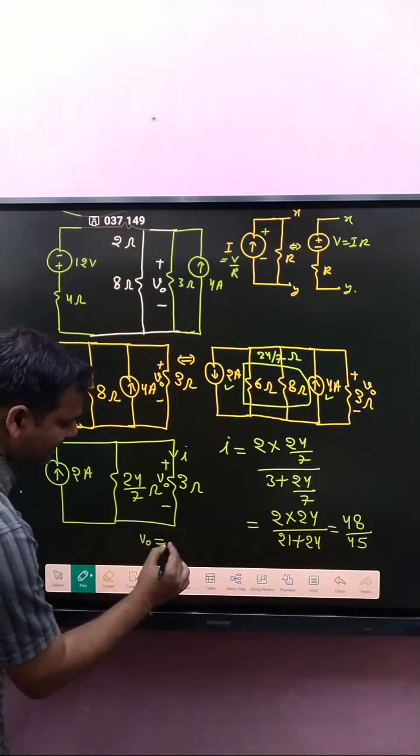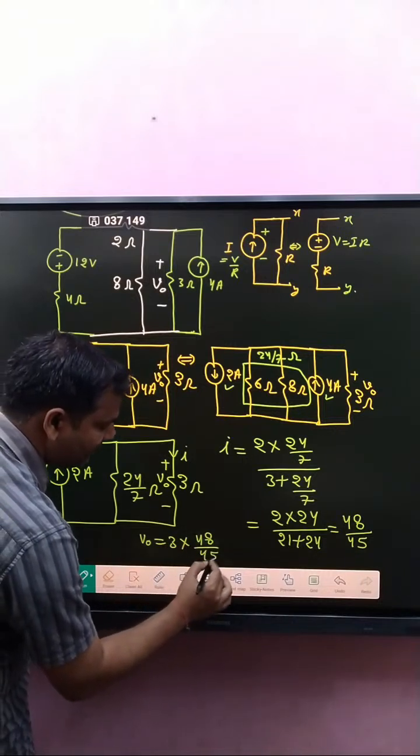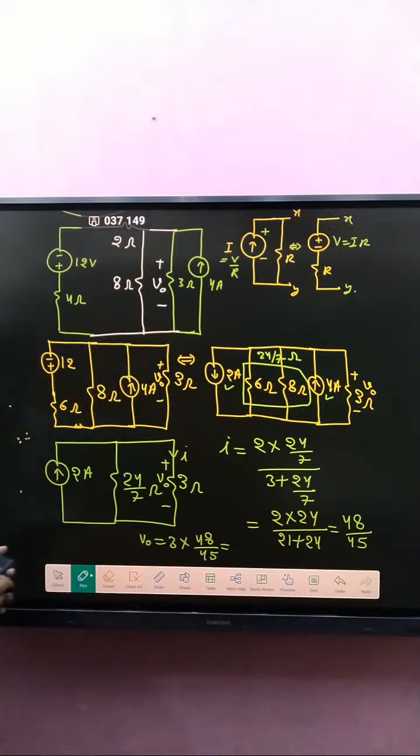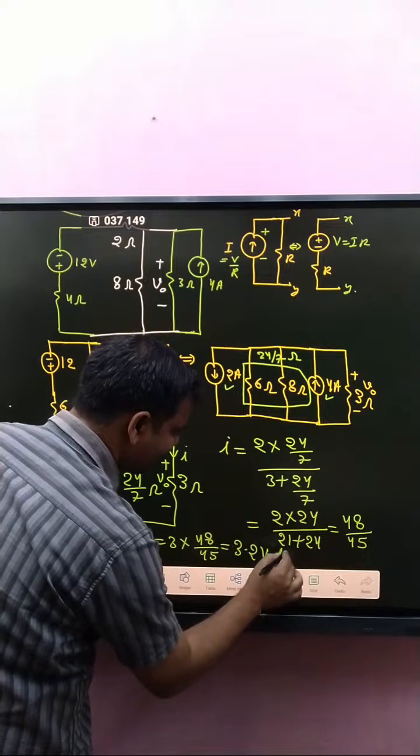And what about V naught? V naught is basically 3 into 48 by 45. That is how much? 3 into 48, 144 divided by 45. That is how much? 3.2. That is 3.2 volt. Make it.